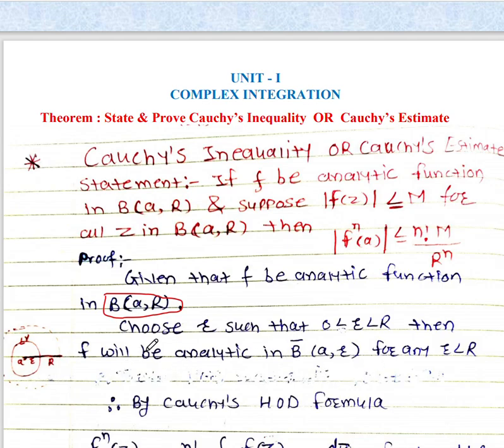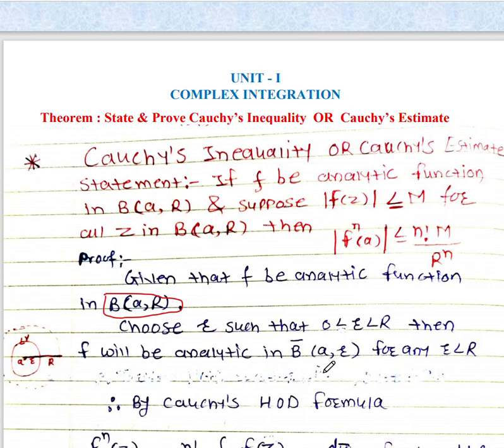Because here the function given f of z is analytic in open circle. So if the function is analytic in this open circle, then we can say that function f of z is also analytic in a closed circle, and closed circle is denoted by B bar of a comma r.